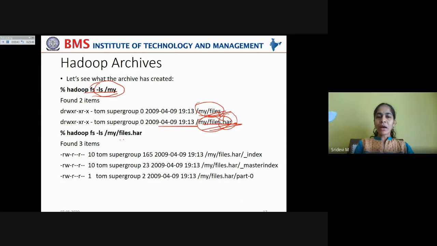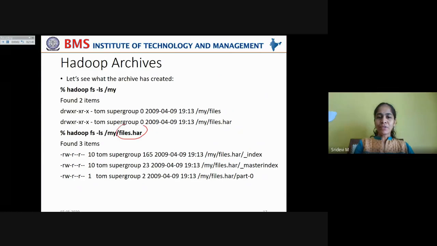Now, if you want to see the archived file's contents, again use the list command, %hadoop fs -ls, to list the contents of the archived file under this my directory, right? So what are the contents here? It shows that there are two index files and one part file. This part file contains the concatenated contents of all the files in the directory under my files.